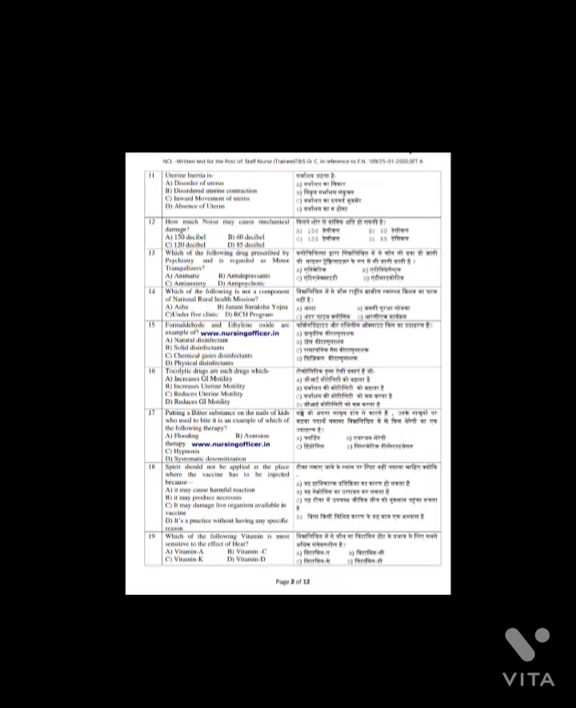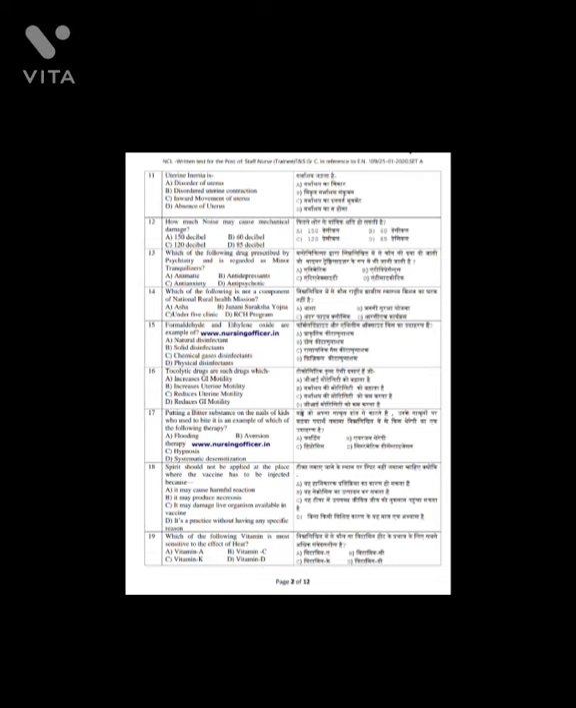Question number 17. Putting a bitter substance on the nails of kids who used to bite is an example of which of the following therapy? And the answer is option B, aversion. Question number 18. Spirit should not be applied at the place where the vaccine has to be injected because, and the answer is option C, it may damage live organism available in the vaccine.